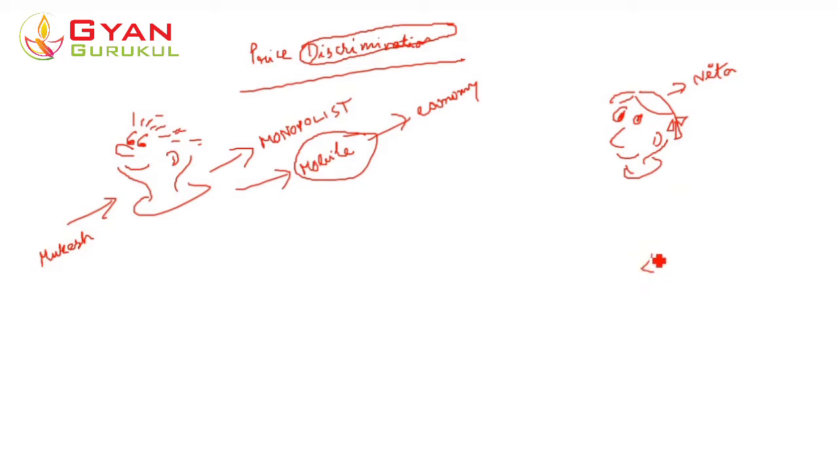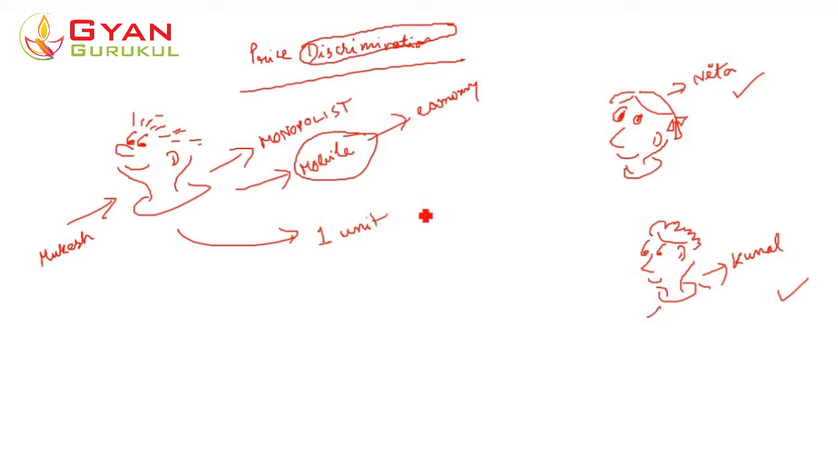Okay, let us say this is the buyer. So he has some curly hair. Okay, this is another person. Let us name him Kunal. Okay, so there is the monopolist Mukesh, who is selling mobile phones in the economy, and there are two buyers. Who are they? Nita and Kunal. Okay, now let's say this particular monopolist is selling one unit of mobile phone to Nita at rupees 8,000. Okay, right?